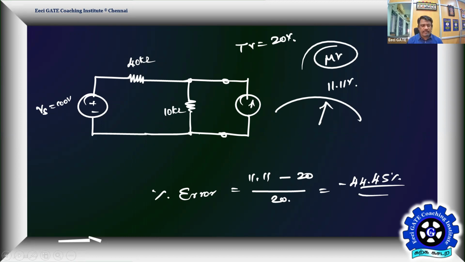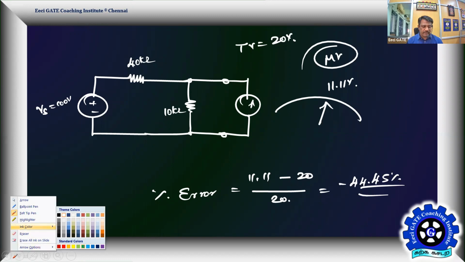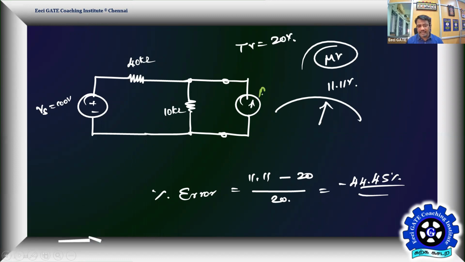How to eliminate this loading? If you don't want to disturb your circuit condition, that's possible only when the voltmeter resistance is increased. Ideally, if Rm is infinity, that's an ideal voltmeter. It won't draw any current here. So infinity parallel 10K will remain 10K, and the total resistance seen by the circuit will remain 50 kilo ohm, and this current will remain 2 milliamps, and the voltmeter will sense happily the true value, and then the error will be brought down to 0. Therefore, an ideal voltmeter should have Rm equal to infinity.